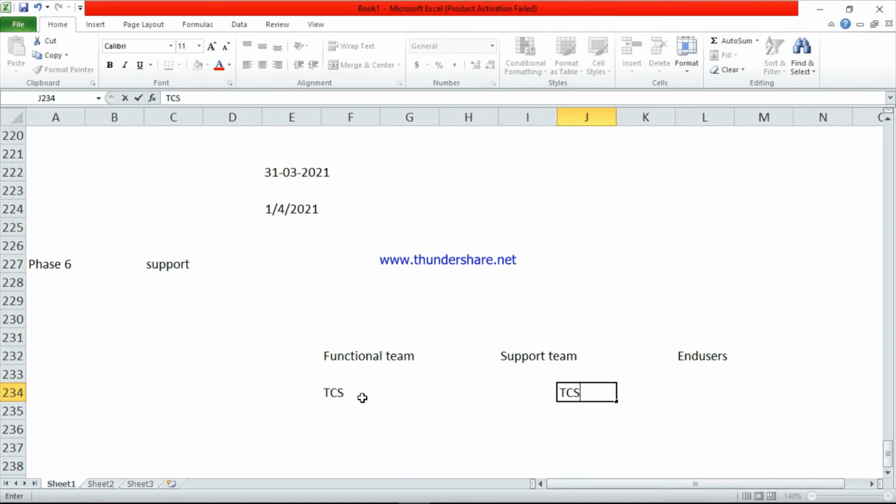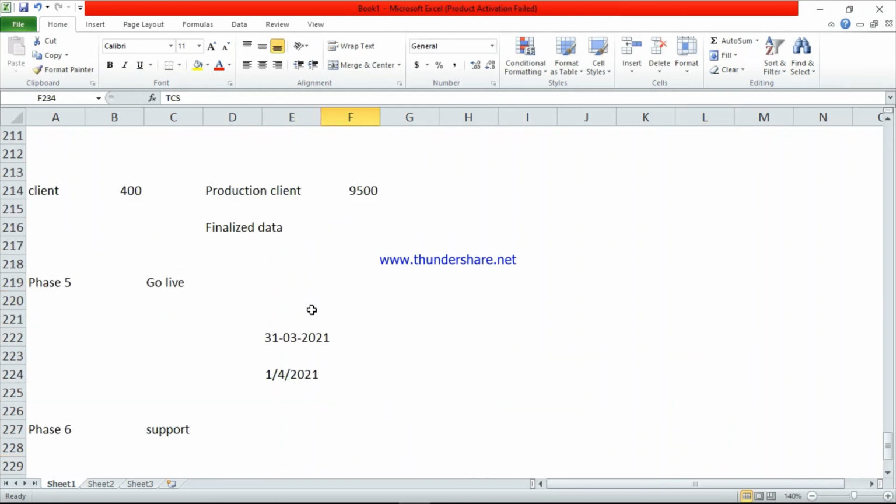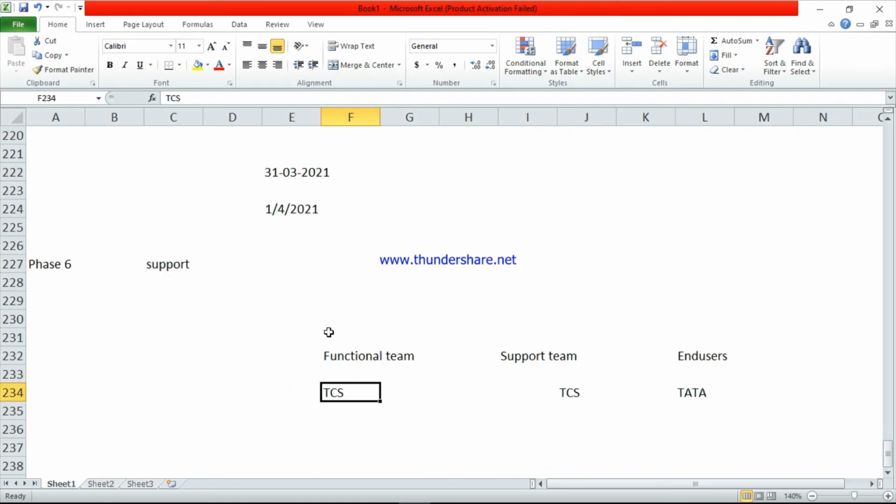This is also a TCS employee. These persons are the Tata employees. So the TCS employees did all the configuration. After finishing phase 4, before going to phase 5, they will give the training and all the KT to the supporting team.